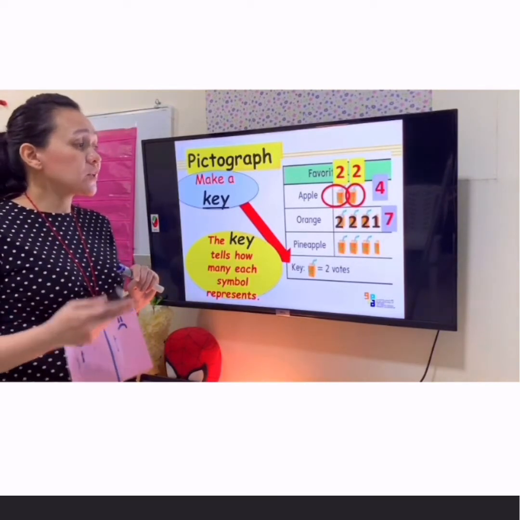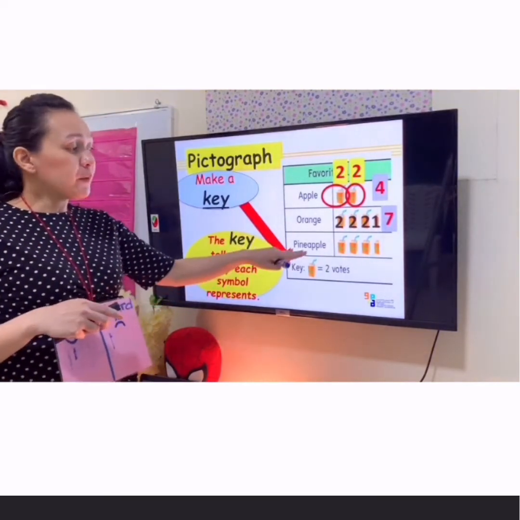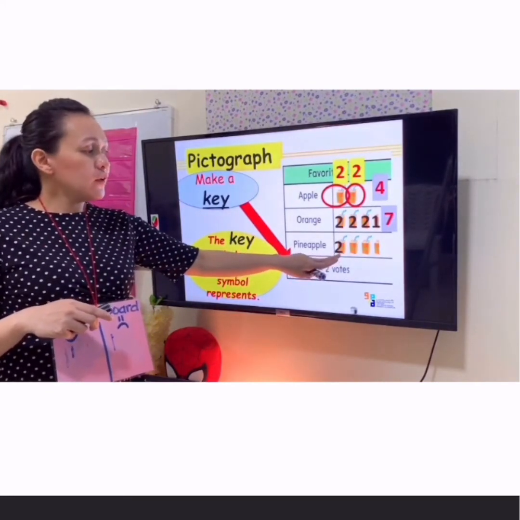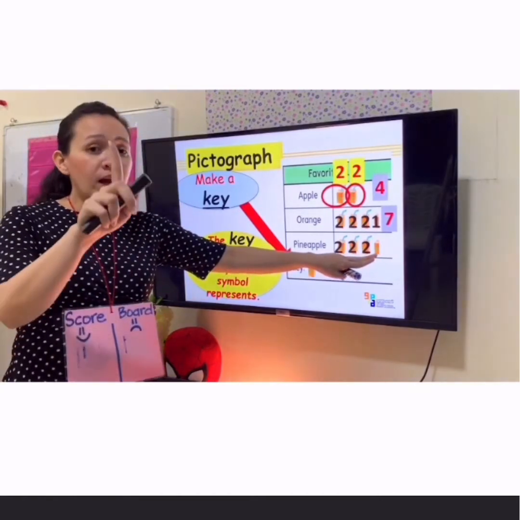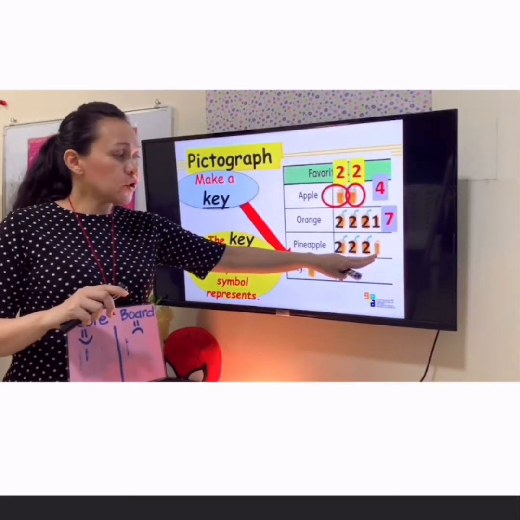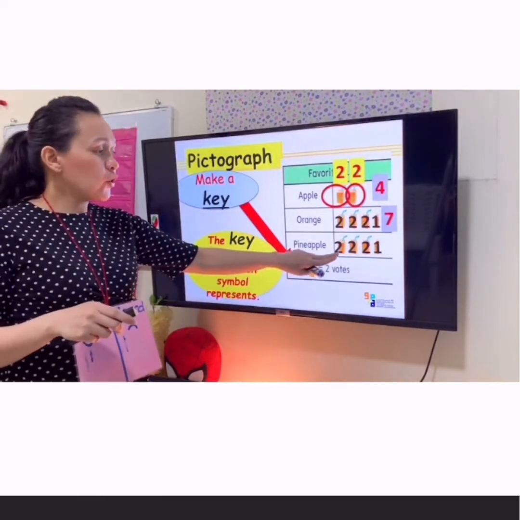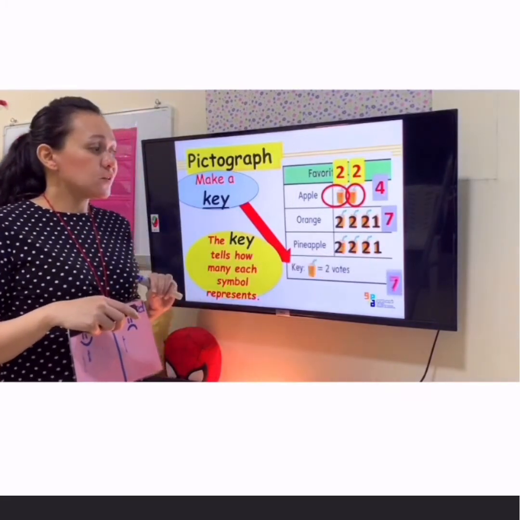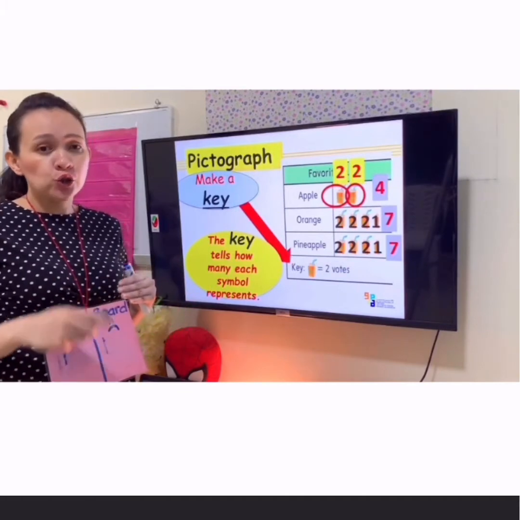So there are 7 votes for orange juice. How about in pineapple juice? Remember, 2 votes. So 2, another 2, and 2. Again, there is a 1 half juice here. So you're going to put 1. Add them all together. 2, 4, and another 2, 6, plus 1. So there are 7 votes in pineapple juice.